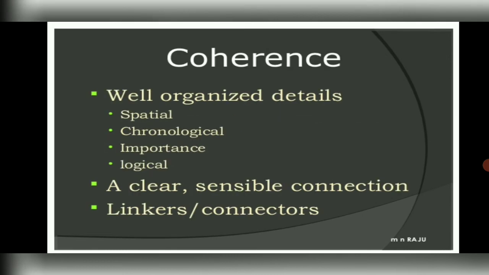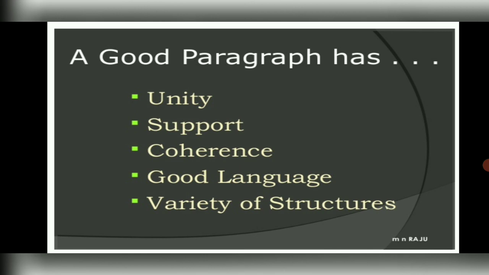correct tense. Next, coherence. We have to organize our data as per spatial, chronological importance and logically, and it should be clear and sensible. Connection can be made by the reader. For example, spatial means giving details of the space that people are able to imagine. Whatever you're describing, they can frame a picture side by side. Chronological order means right now whatever has happened, we'll talk about this year, and then we'll go back to what happened 6 months before, and then before 1 year. So this is how it goes, and things should be placed as per the importance. Okay, and whoever reads our paragraph should be able to find logic in it.